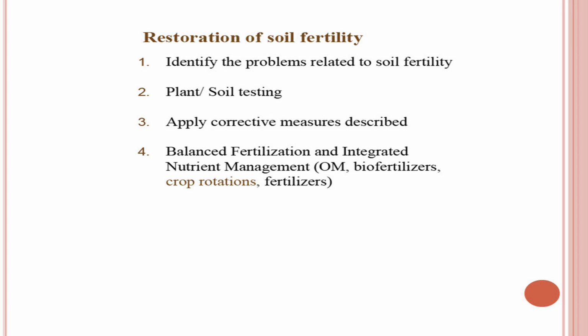So, overall we have seen what soil fertility is and how soil fertility is different from productivity. What are the different principles of soil fertility management? Principles were law of minimum, law of synchrony, and law of nutrient cycling or principle of nutrient cycling. Similarly, we discussed different components of soil fertility like soil depth, soil texture, structure and so on.